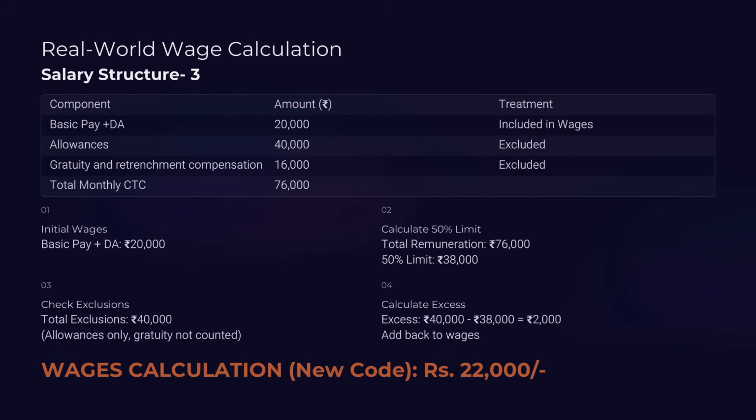Now let us see the third example. In this structure, the basic plus DA, that is Part A, is 20,000. Allowances are 40,000, and gratuity and retrenchment compensation are 16,000, and total CTC is 76,000. Here the allowances can be a maximum of 38,000, which is 50% of 76,000. Since the actual allowances are 40,000, there will be an add back of 2,000 rupees to the wages and the final wages will become 22,000.